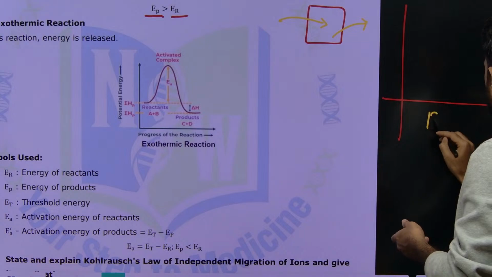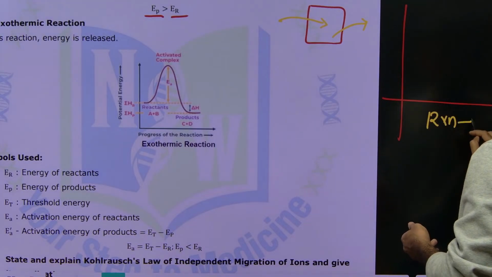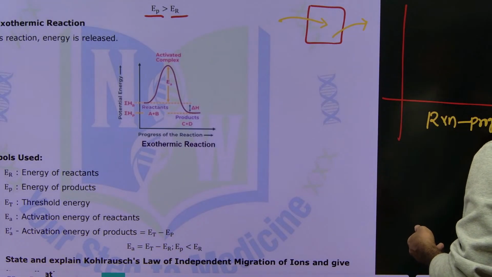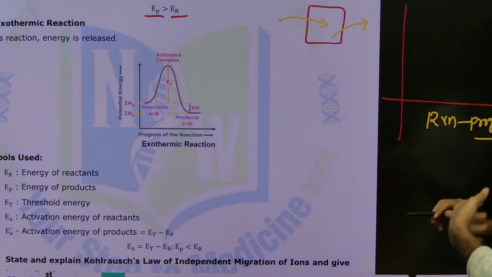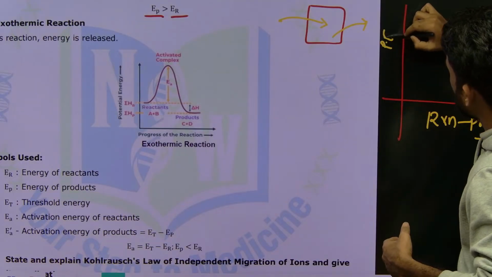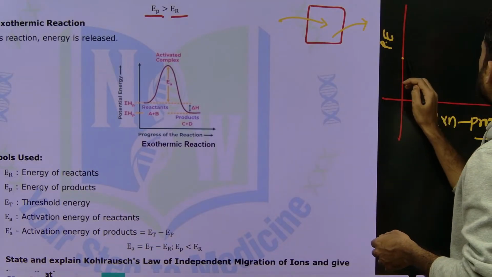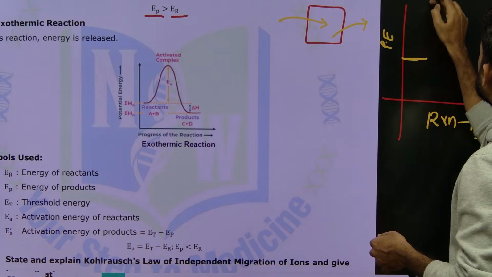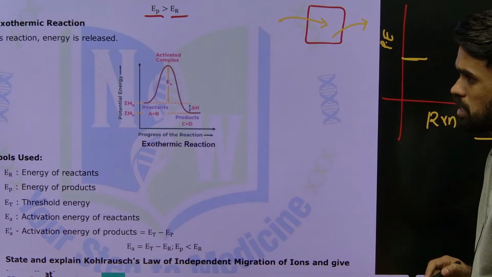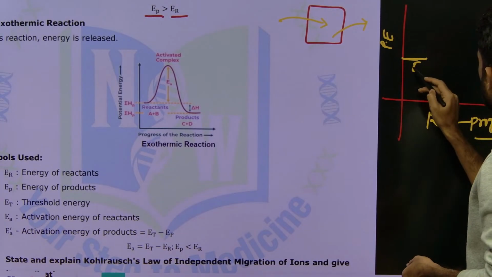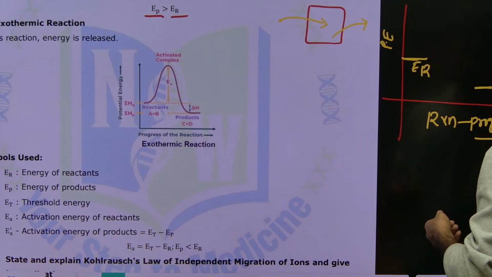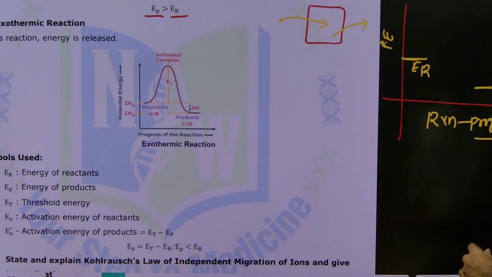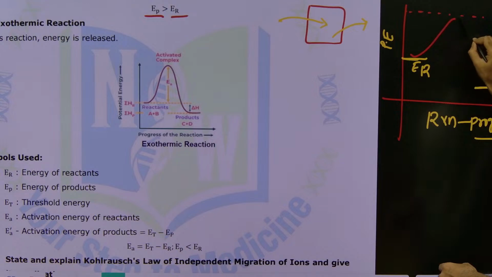This is called the reaction coordinate, or reaction progress. It shows how the reaction takes place as time goes on, and this is the potential energy of that reaction. If this is the energy of reactant molecules, and reactants are converting into product, and this is the energy of product, then the difference between them, see, this is the threshold energy.